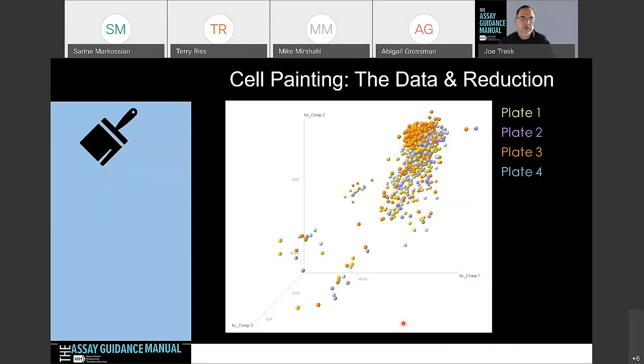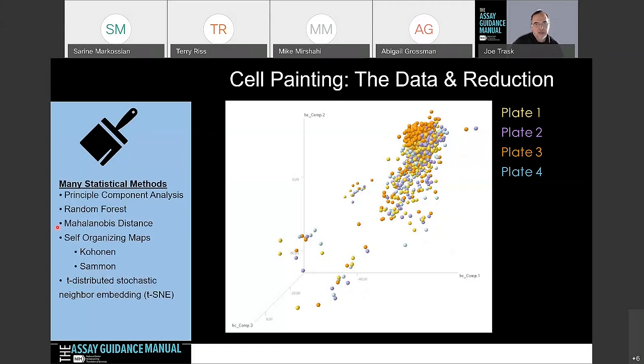And the next step is really the data reduction. So here, just to show the reproducibility, these are plates from the Broad that they sent us, four replicate plates with the same compounds in each plate. And you can see they cluster pretty well using this principal component analysis map with all of those 3,000 different features.